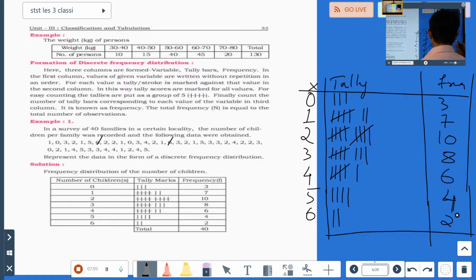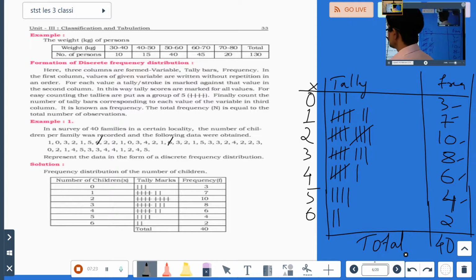You count here. 3 plus 7, 10. 10 plus 10, 20. 20 plus 8, 28. 28 plus 6, 34. 34 plus 4, 38. 38 plus 2 is how much? 40. So total was how much? Total is 40. So how many families were there? See here, 40 families. So this is how you are going to tally out the given table.